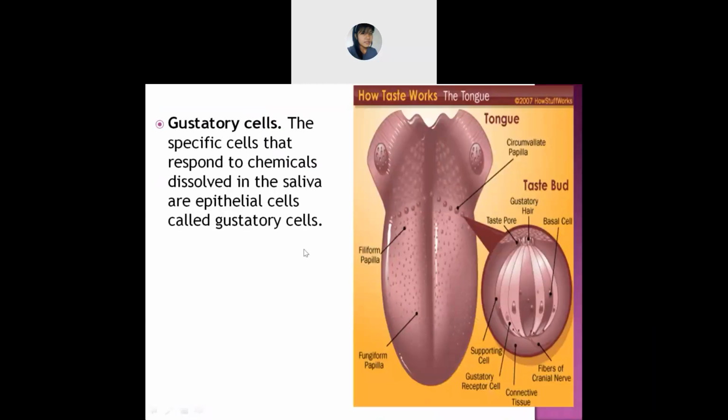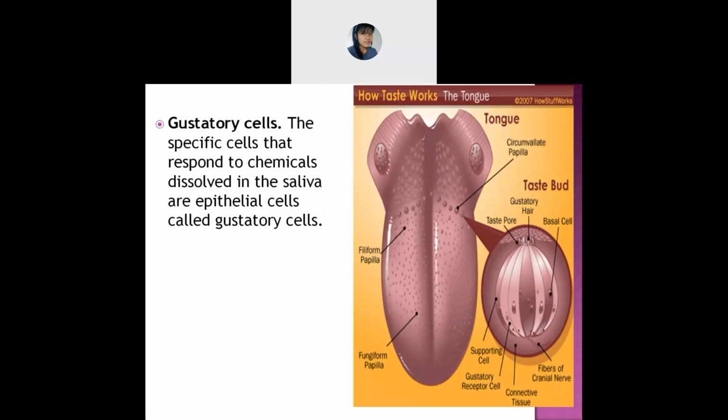Okay, next is gustatory cells. I think you can see this if we zoom in on the circumvallate papilla. If we zoom in, if we look closer, or else if we observe closer, we will find the gustatory cells. So the gustatory cells, what is their function? What is the purpose of these gustatory cells?